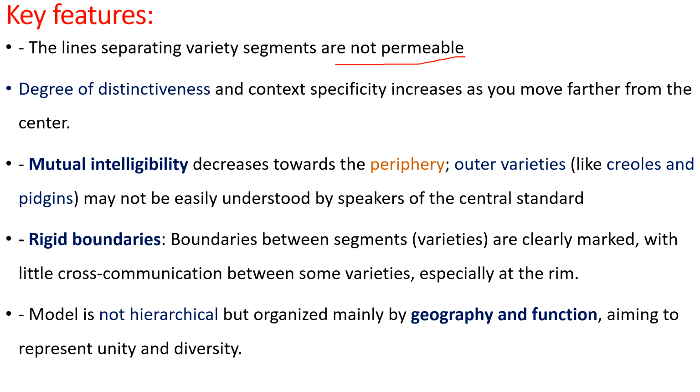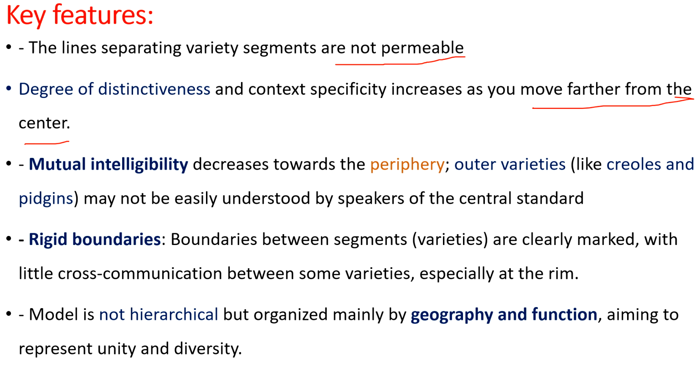Then the degree of distinctiveness and context specificity increases as you move farther from the center. So when you move away from the center, distinctiveness and context specificity increase. When you move from the center outward, the intelligibility decreases.